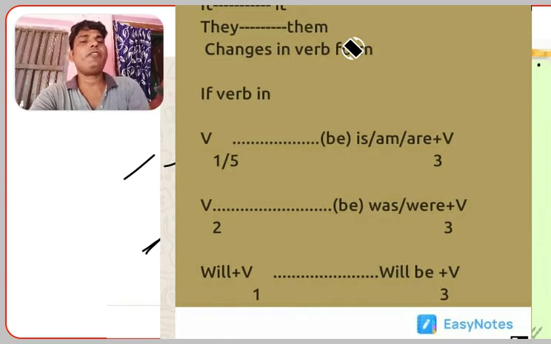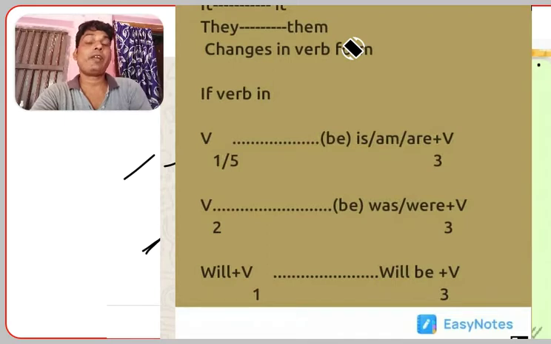If the verb is in V1 or V5 in active voice, meaning simple present tense, then in the passive form we find the be form of the verb, meaning is, am or are according to the object's number. For example, he likes sweets. Sweets are plural here, so we have to write are: sweets are liked by him. The same way with V2 form: Abhiram liked sweets. Sweets were liked by Abhiram.